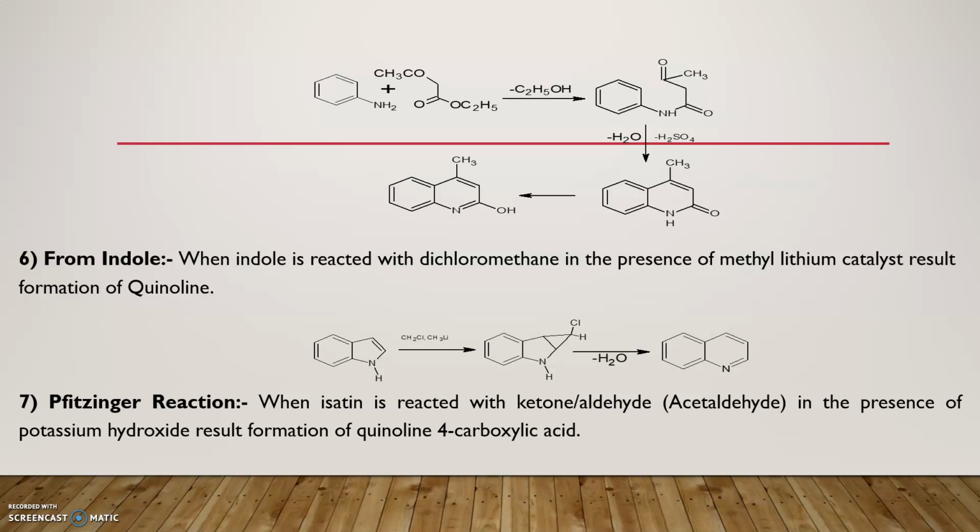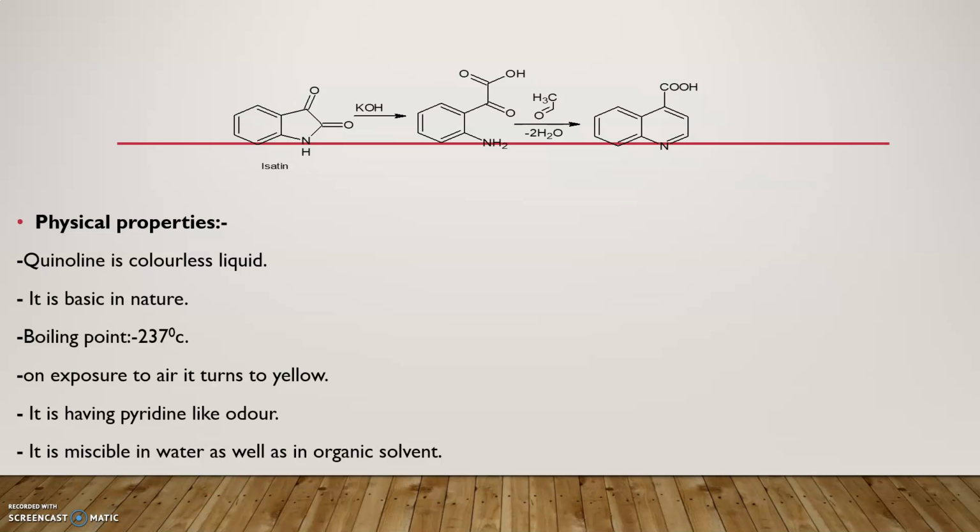Seventh method is the Pfitzinger reaction. When isatin is reacted with a ketone or aldehyde, for example acetaldehyde, in the presence of potassium hydroxide, formation of quinoline 4-carboxylic acid takes place. These are the various synthetic reactions of quinoline.